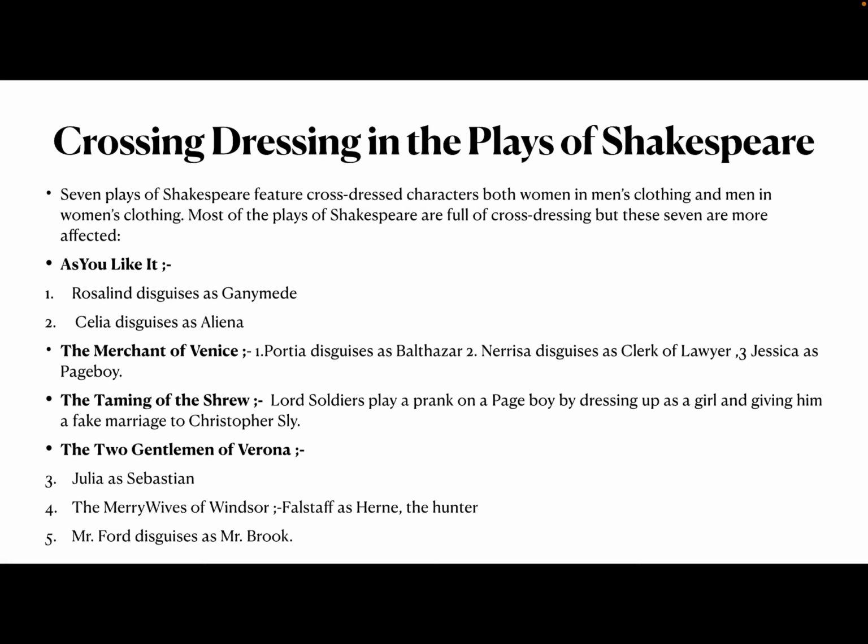Then The Two Gentlemen of Verona, where you would find many characters, women disguised as men and men as women. And from that perspective, that play is very important. Here, Julia disguises herself as Sebastian. Then The Merry Wives of Windsor.